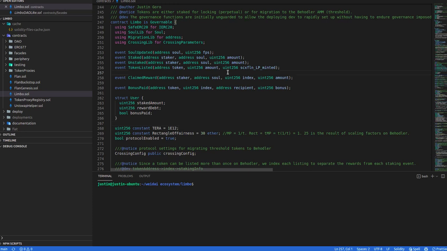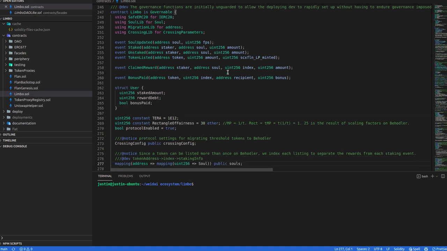Right, let's see. So we've got a bunch of events. That's nice. We have user info that we need to keep track of, you know, how much you've staked. The reward debt is also just a calculation helper that I took across from MasterChef. And then whether you've been paid a bonus for a crossover. The constant TERA, as in trillion, is just to help with fixed point arithmetic.